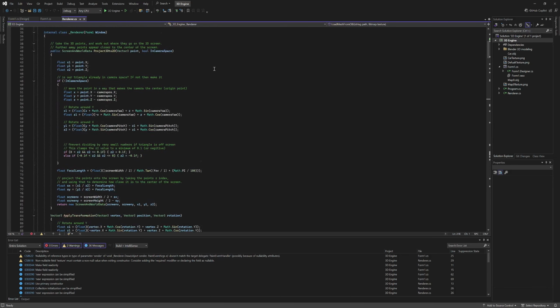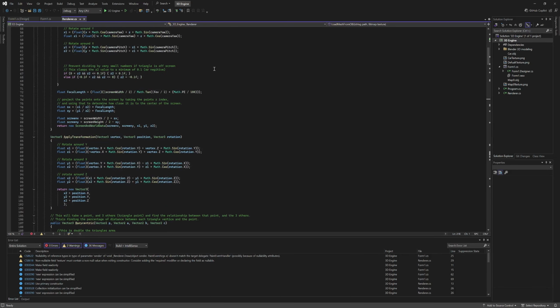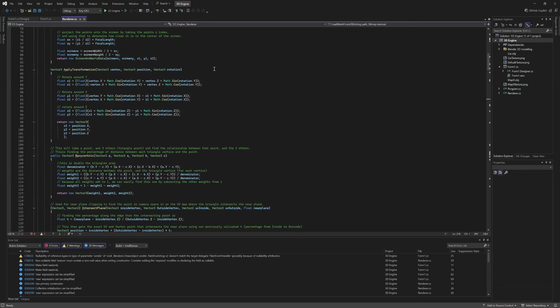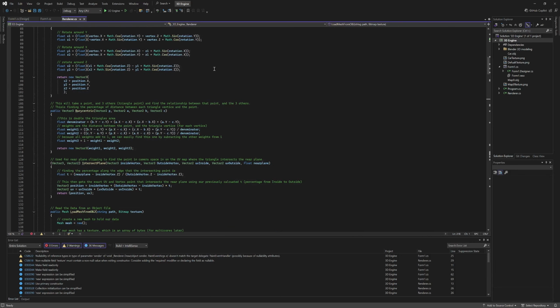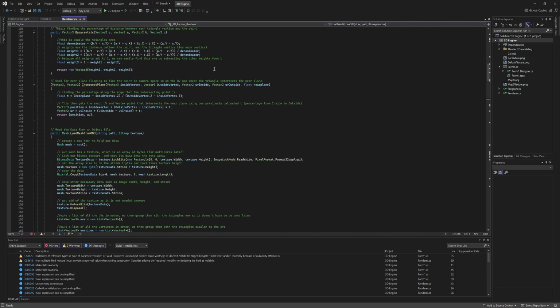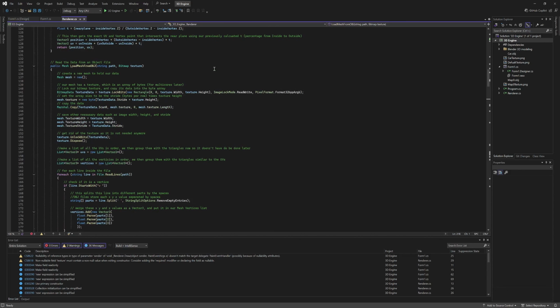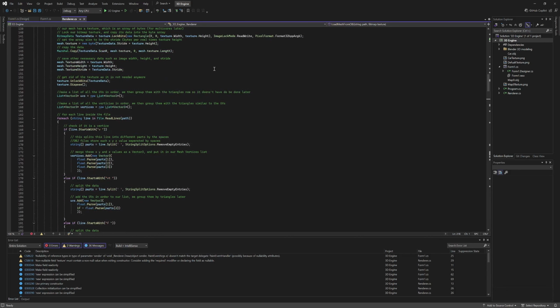Welcome back to the next episode. This is the third episode in our series. In this episode we will be covering camera movement and object transformations.